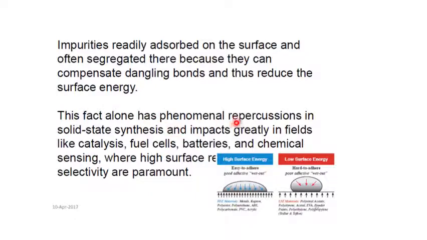This fact alone has phenomenal repercussions in solid state synthesis and impacts greatly fields like catalysis, fuel cells, batteries, chemical sensing, where selectivity is paramount and high surface reactivity is needed. So due to this high activity of nanomaterials, they are used in different fields.